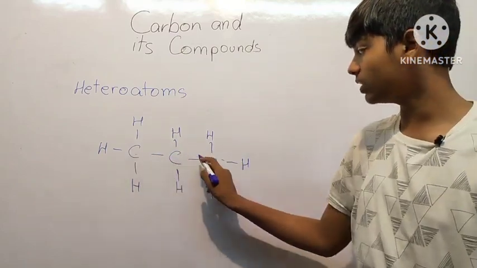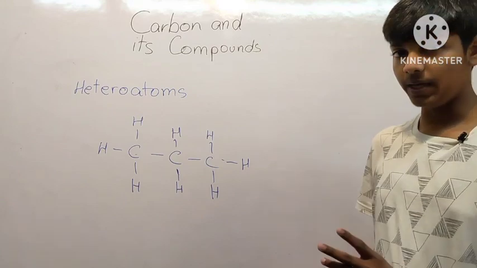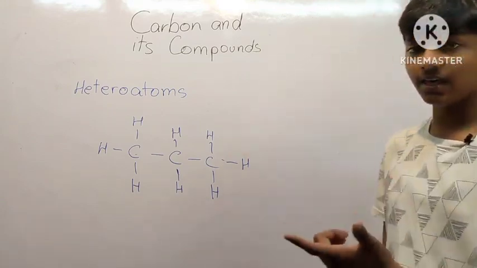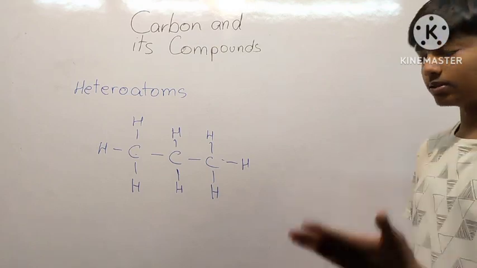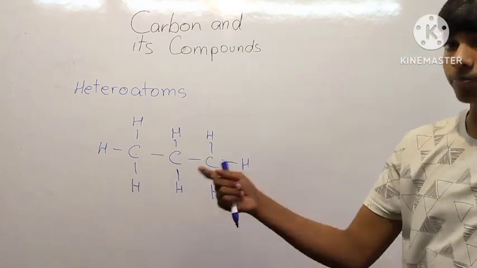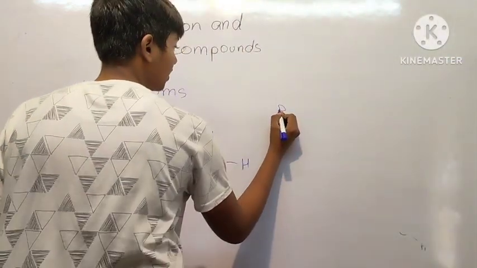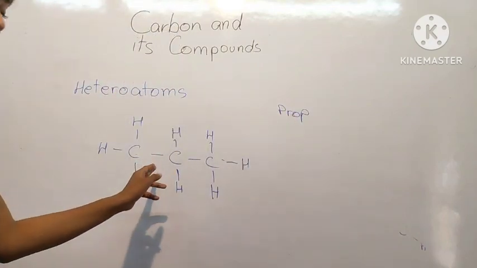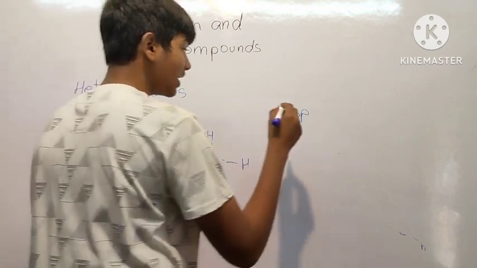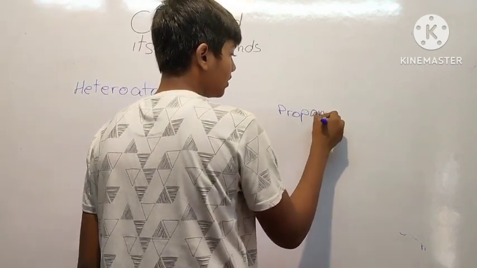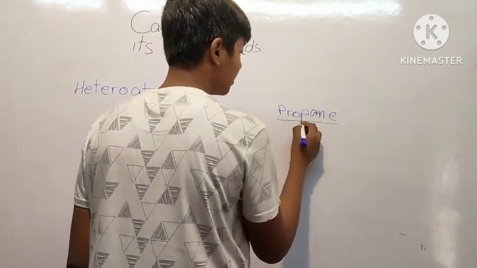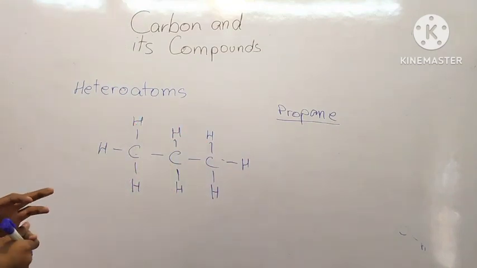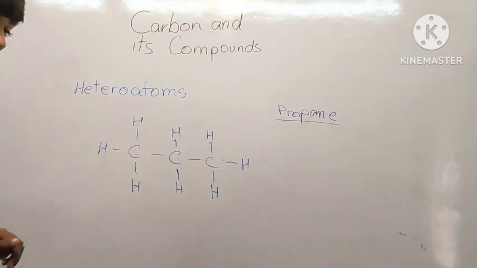We have 1, 2, 3. If one carbon atom, methane, then ethane, then propane, then butane. Since it has 3, it is prop. Now it has single bonds, so it is an alkane, and alkane stands for ane. Propane. So we understand the basic nomenclature. I will discuss detailed nomenclature in the next video. So this is propane.